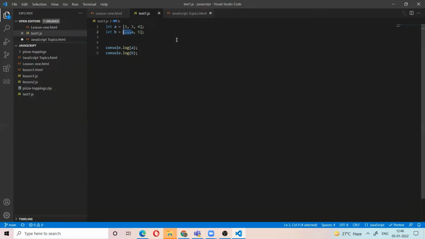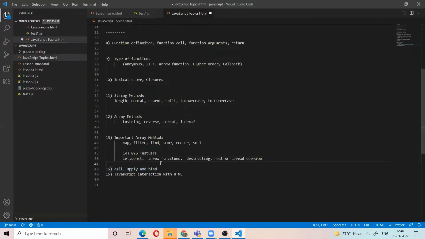We can add a new key value also. We can take a copy of the object, and if we change the new object, the original is not changed. So this is the use of the spread operator and rest operator. If you change the new array, the old array must not be changed; in that case you use the spread operator. All these are ES features.